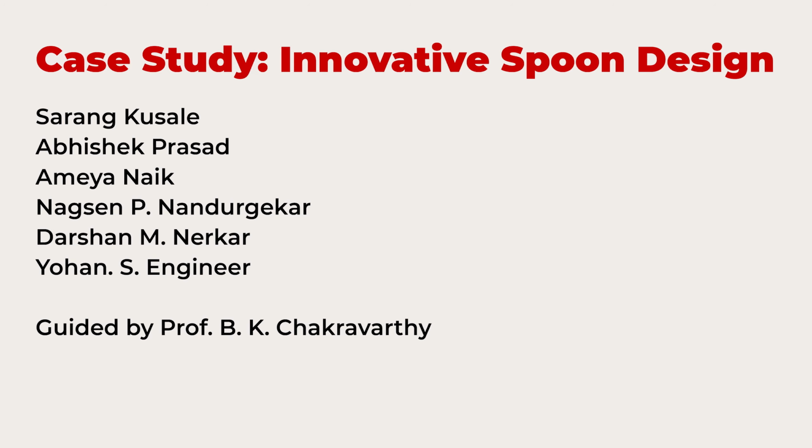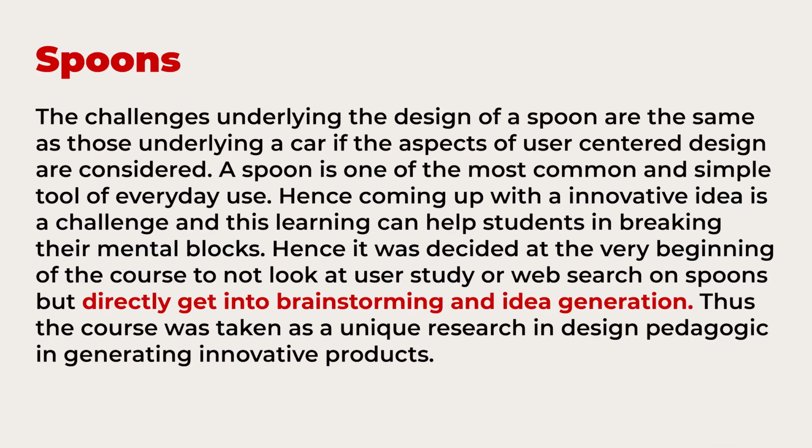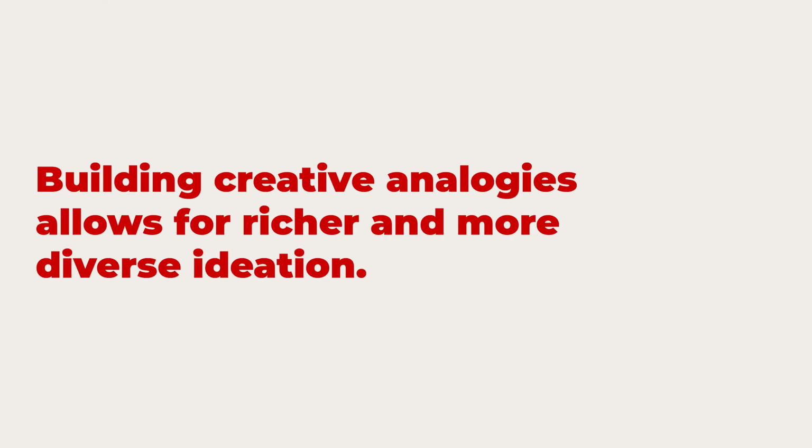For example, the first stage in this journey was to just start with creative ideation. The whole idea was that your purpose was to design a spoon, and you don't even look at the function as of now, what I am doing it for, but you will start using creative analogies just to build, because it's like an assignment we did. And then of course, after you build, you do all those processes like I told you last time. When you make a lot of ideas, whatever comes to your mind, you build. Whatever analogies you take, you build.